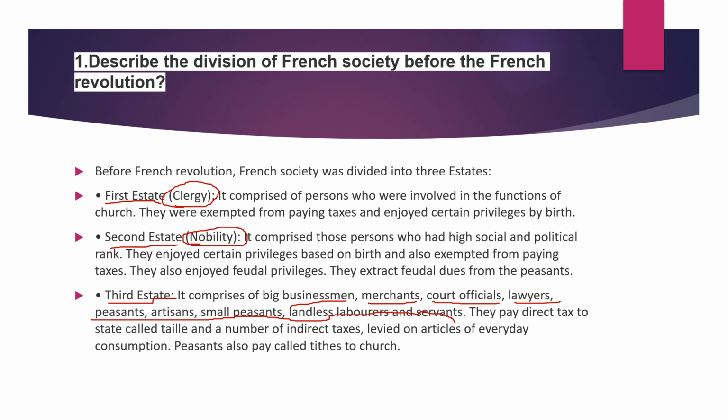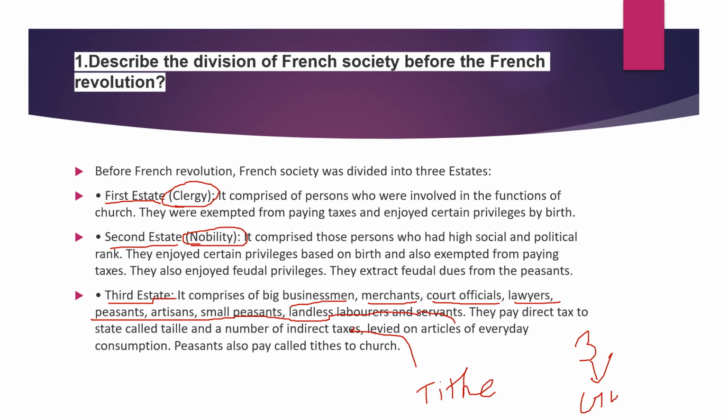But here, two types of taxes are there. One is direct tax and the other is indirect tax. The direct tax is called taille and the indirect tax is called tithe. It is not given here. Please note it. So it is called tithe. And one more category of taxes is also there, that is called gabelle.